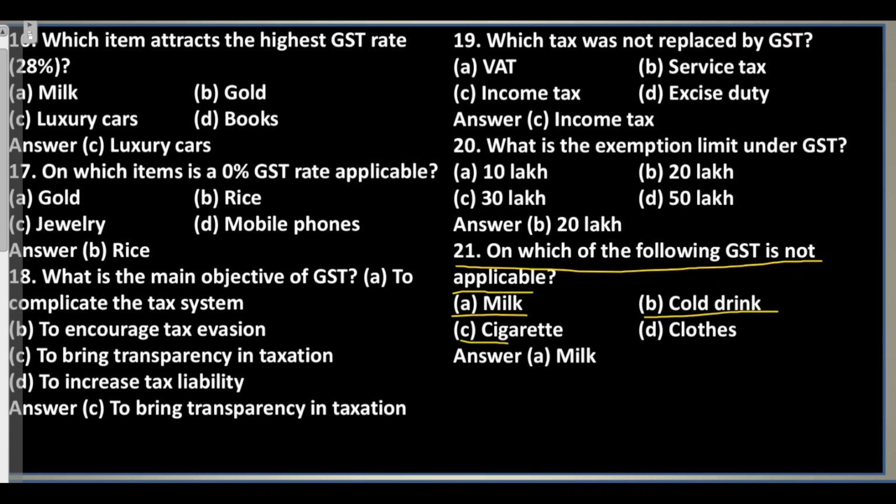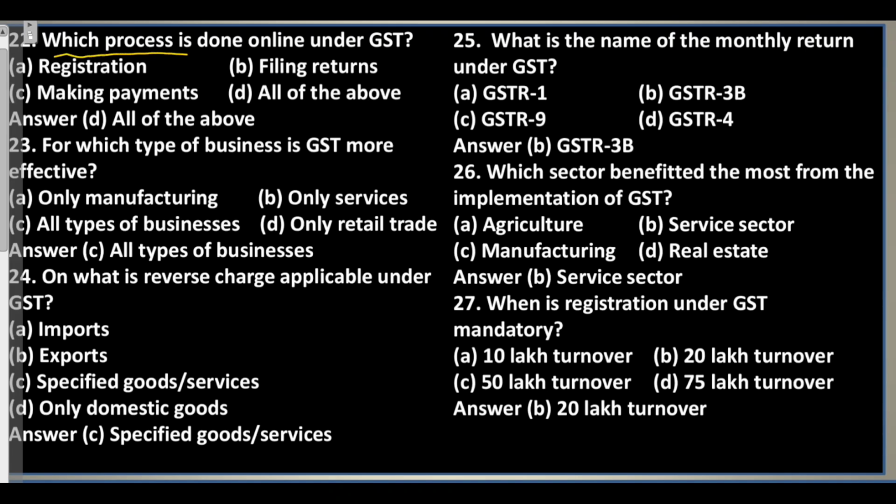C. Cigarette. D. Clothes. Answer: A. Milk. Question 22. Which process is done online under GST? A. Registration. B. Filing returns. C. Making payments. D. All of the above. Answer: D. All of the above.